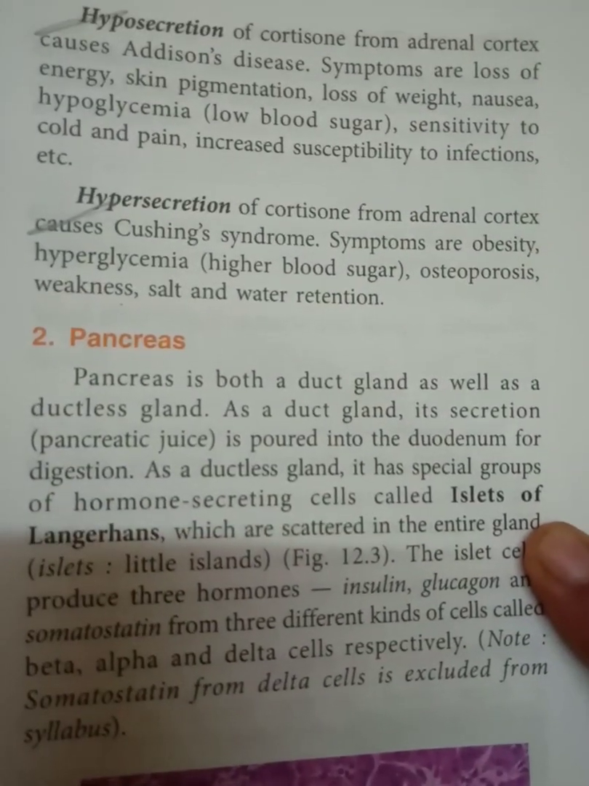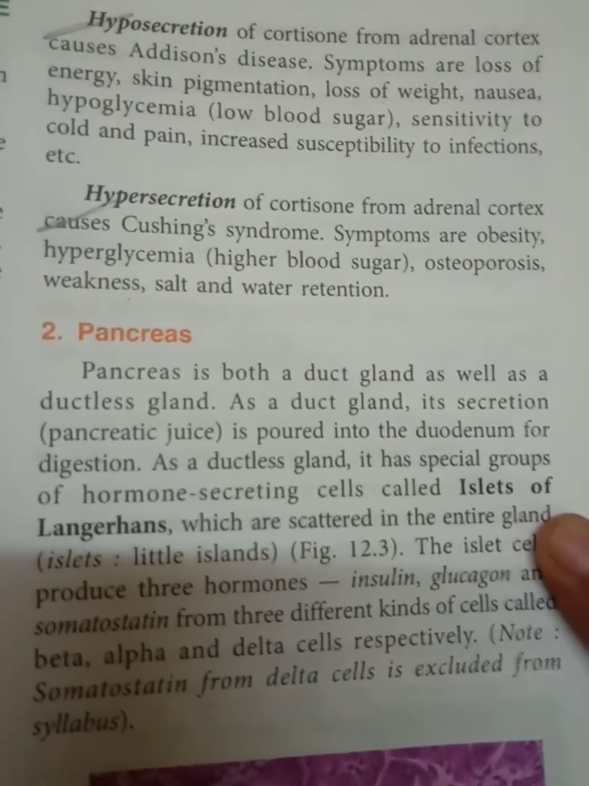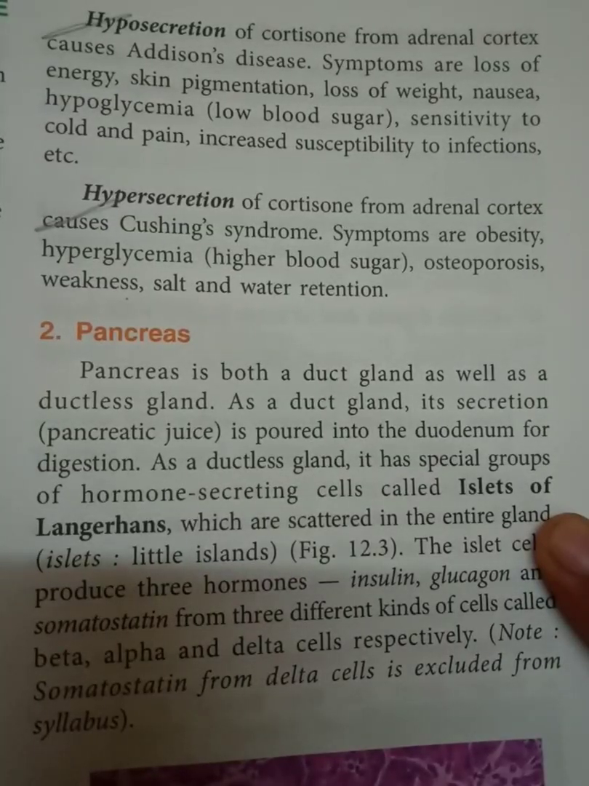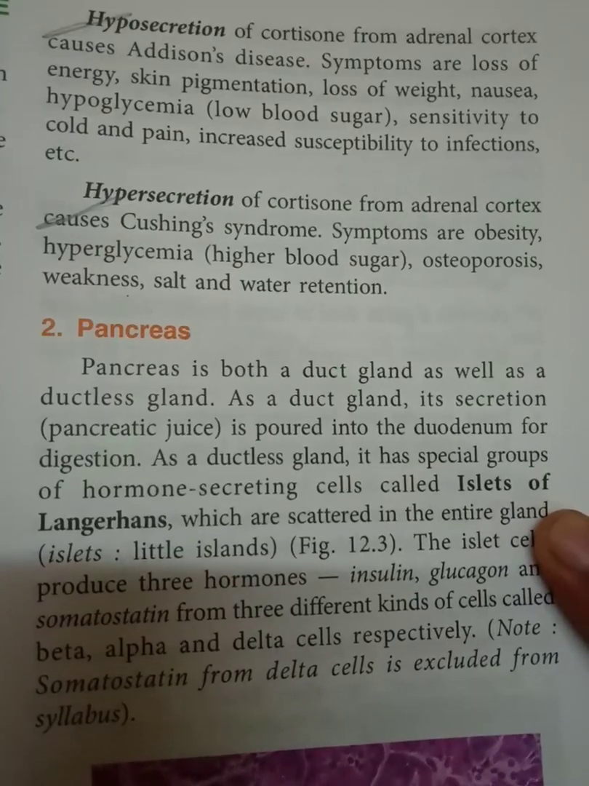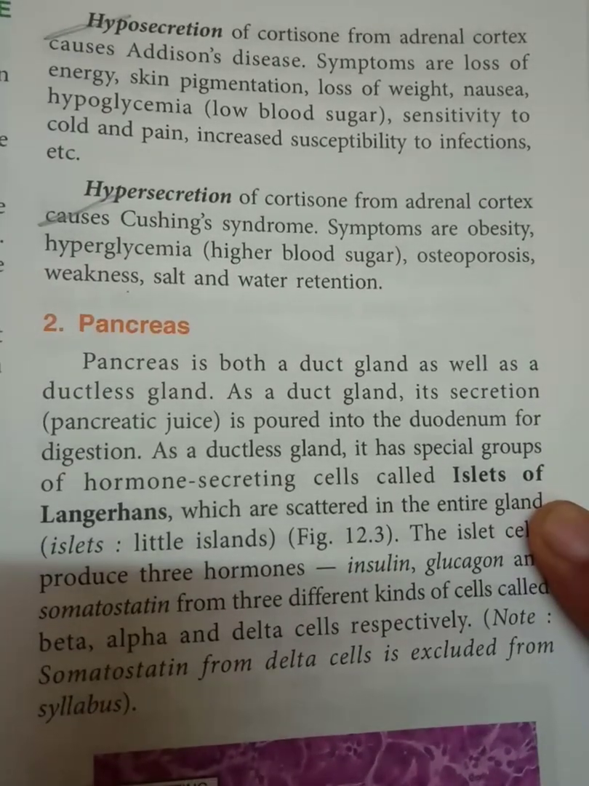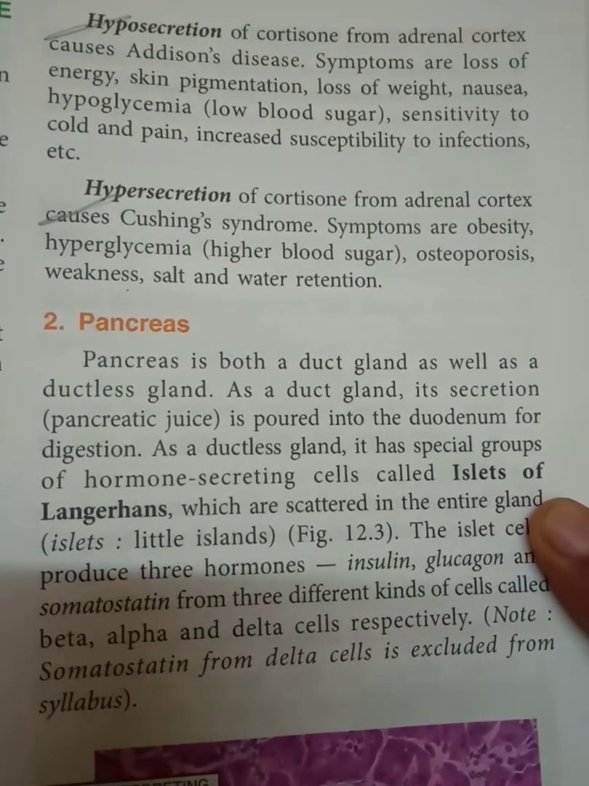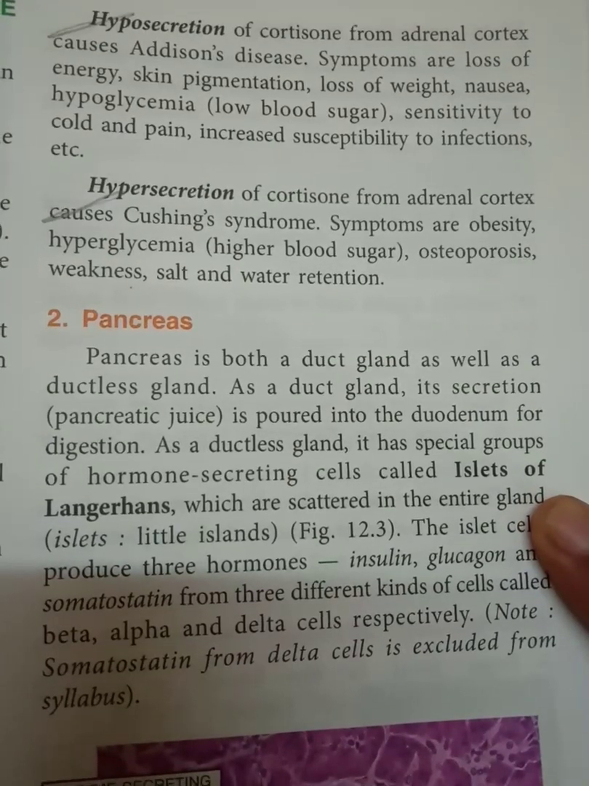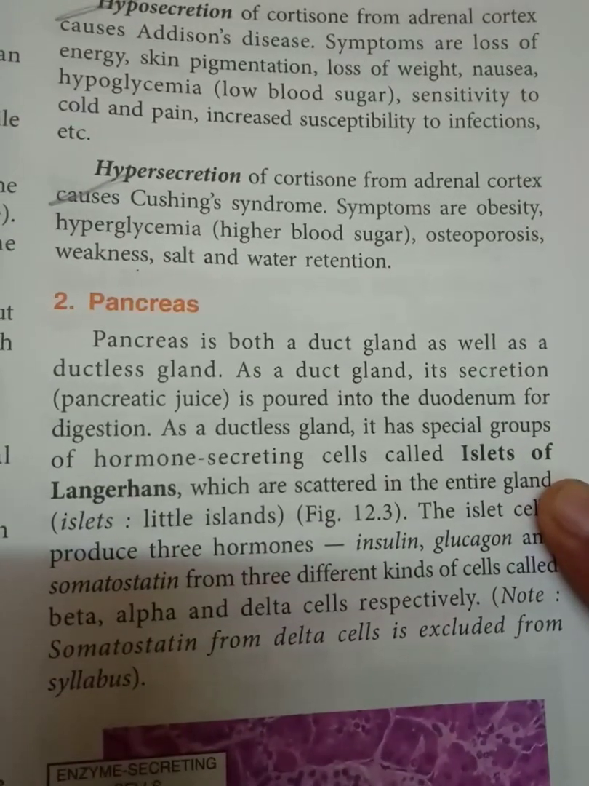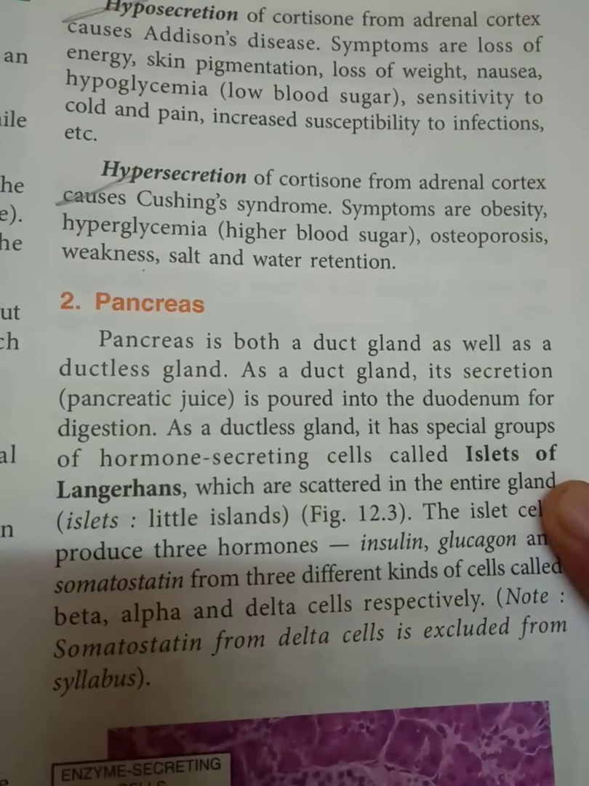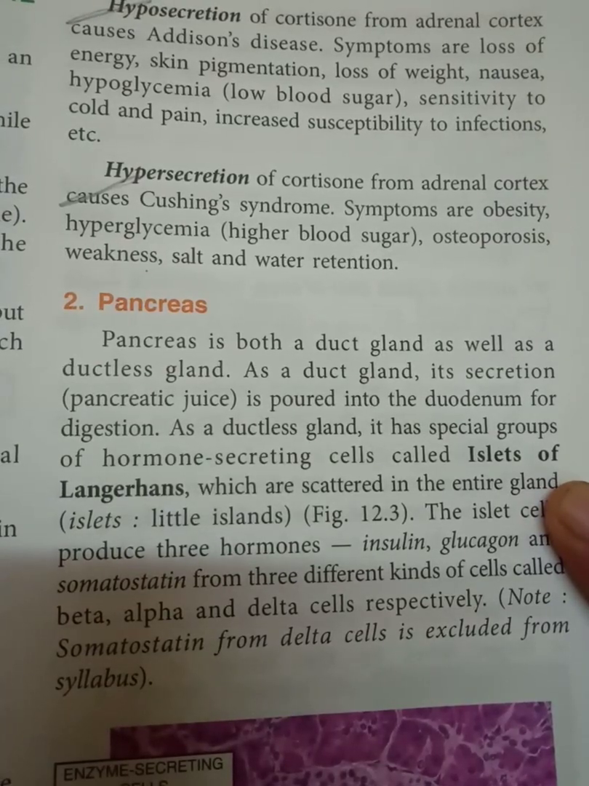Then hyposecretion of cortisone from adrenal cortex causes Addison's disease, and symptoms are loss of energy, skin pigmentation. So these diseases you should know. Sometimes they will mix and they will ask you to pick the odd term. So they will give Addison's disease and different ones, and then they will ask one.